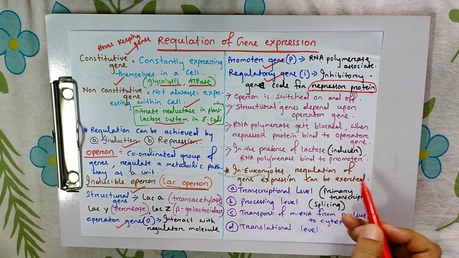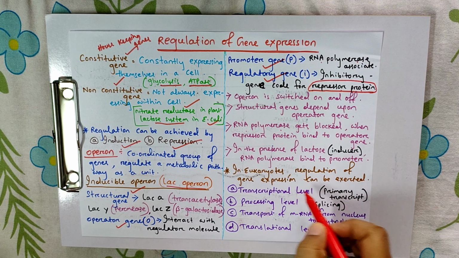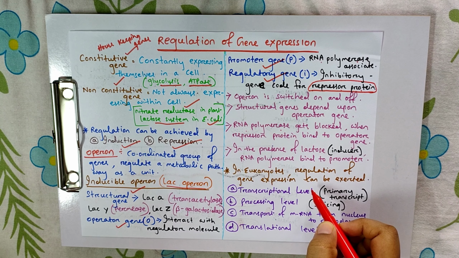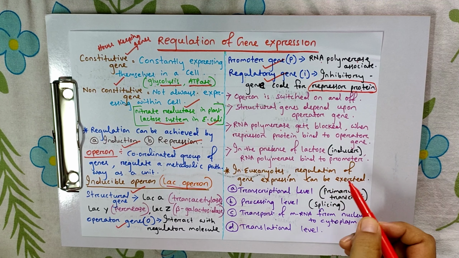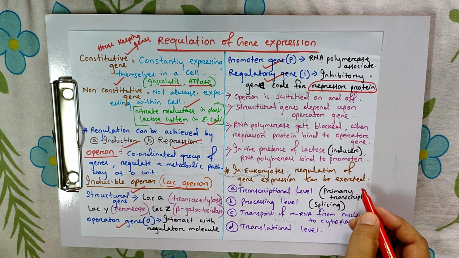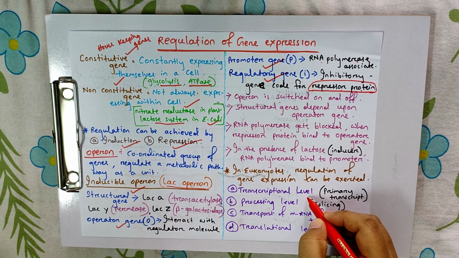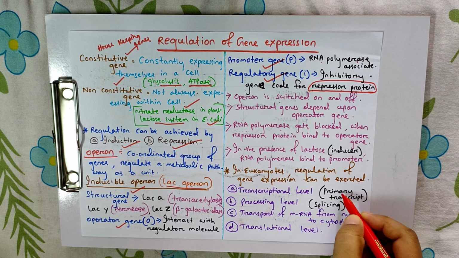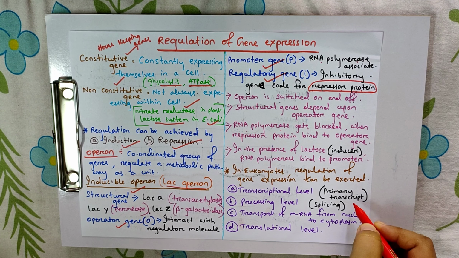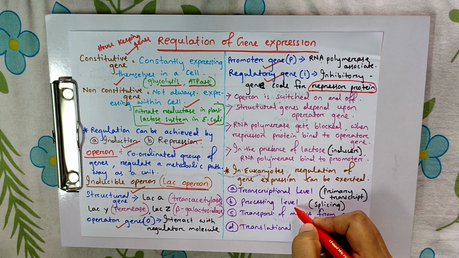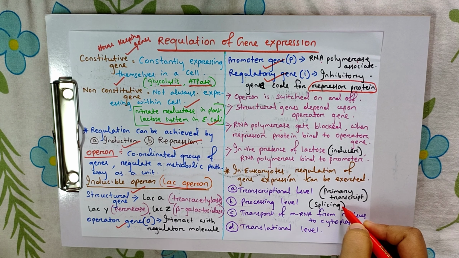In eukaryotes, the regulation of gene expression is different from prokaryotes and can be exerted by the following steps. One is the transcriptional level, where the primary transcript is produced. The second one is the processing level, splicing.